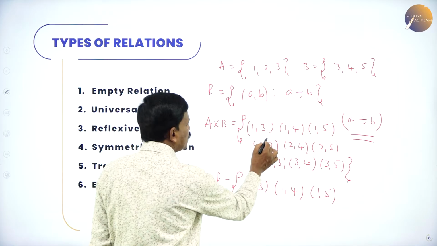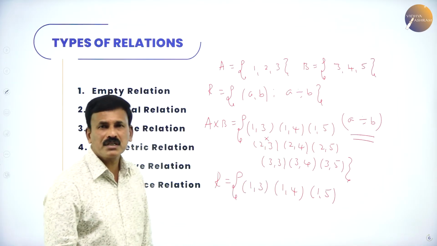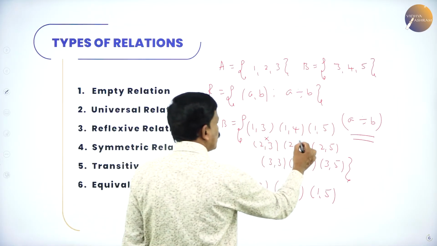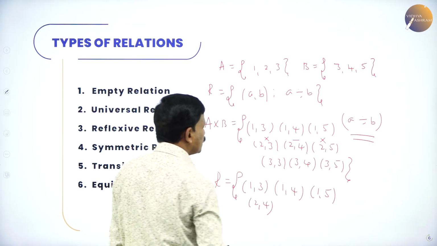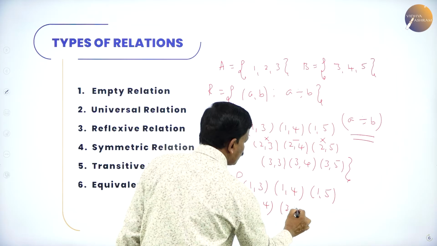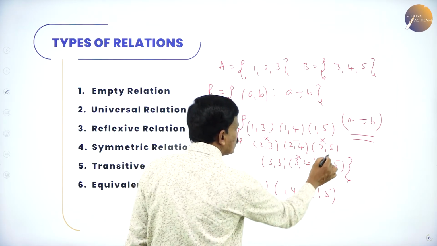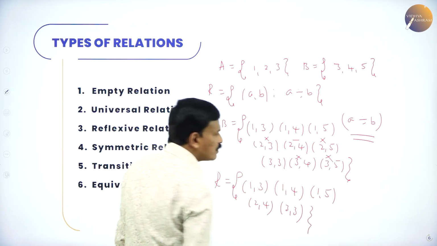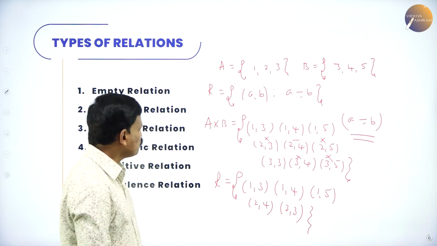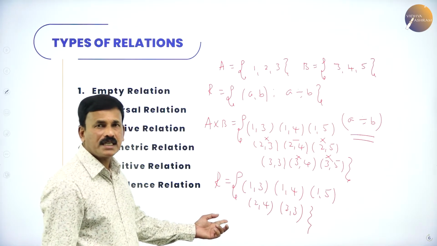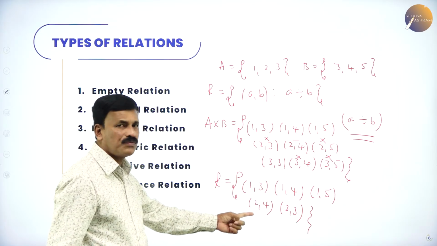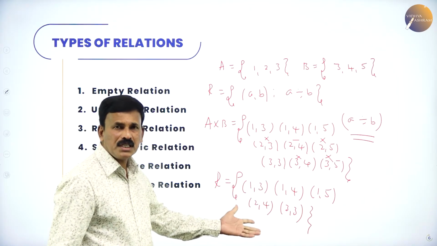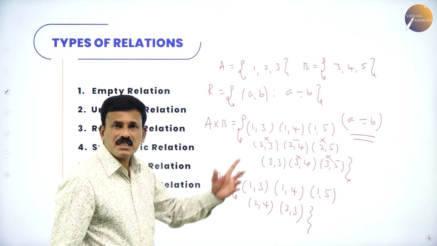Then, you can't divide 3 by 2, so 2 cannot divide 3. Again, 2 divides 4, you can divide 4 by 2. 2 cannot divide 5. 3 divides 3. 3 cannot divide 4, and 3 cannot divide 5. So that means the relation contains 1 comma 3, 1 comma 4, 1 comma 5, 2 comma 4 and 3 comma 3. These satisfy the given condition.